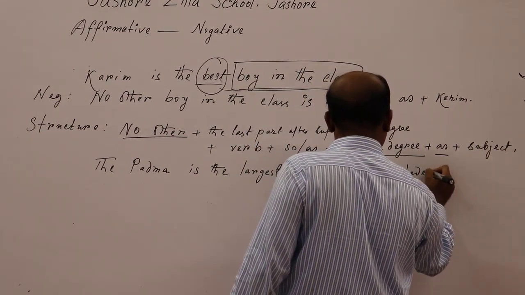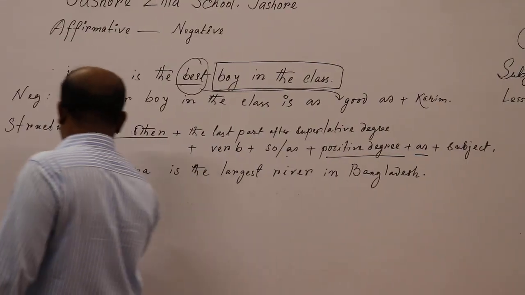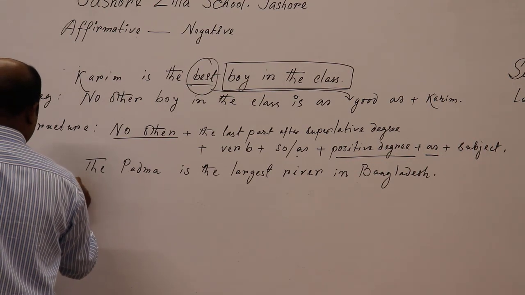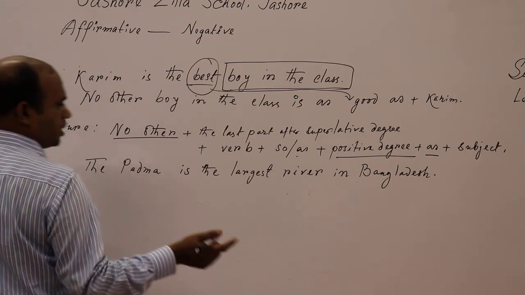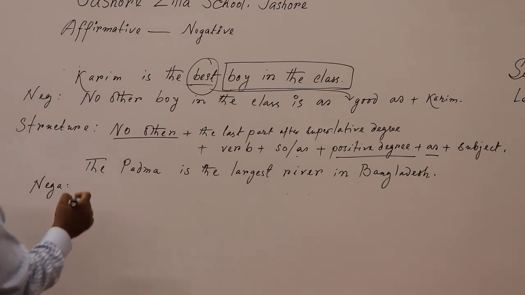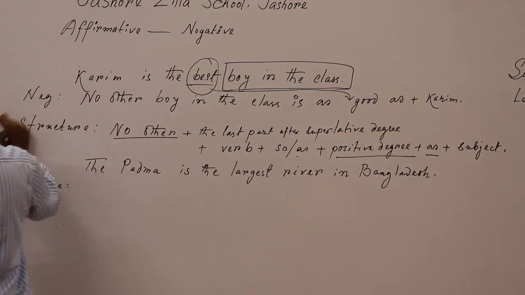Look, and if we want to change it into a negative sentence, then you can just change it by following this structure.